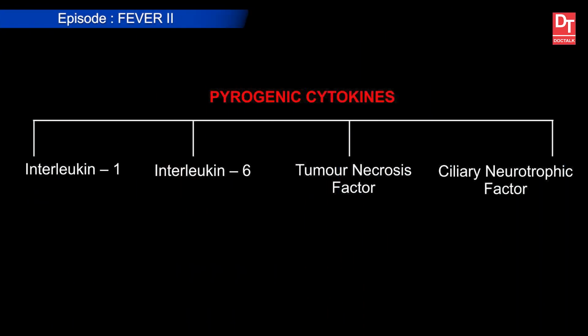Now, what are the important pyrogenic cytokines? What are the important cytokines which are produced in our body which causes fever? These are interleukin 1, interleukin 6, tumor necrosis factor and ciliary neurotropic factor.